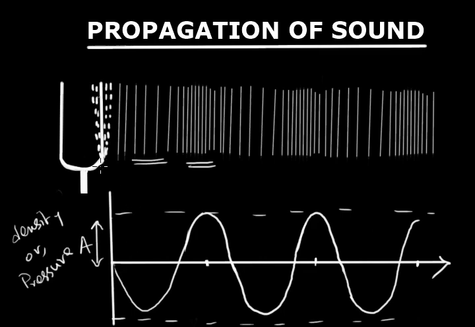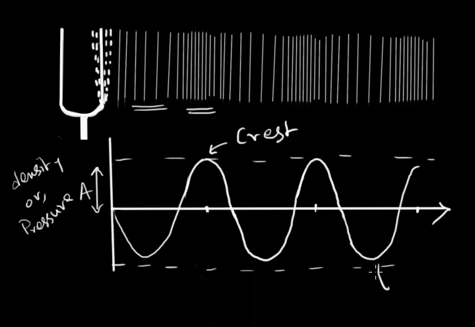In this region, since there is a lower density and pressure, we draw the pressure profile like this, and since here there is a higher pressure or higher density, we draw it like this. This portion is known as the crest and this portion is known as the trough.